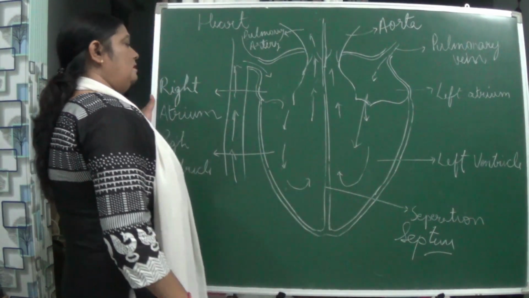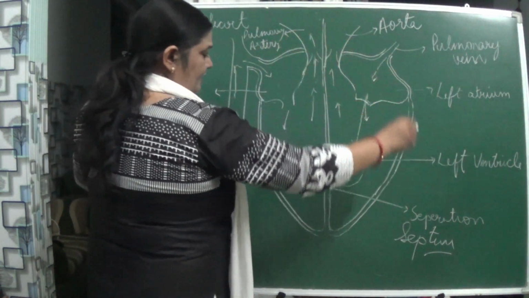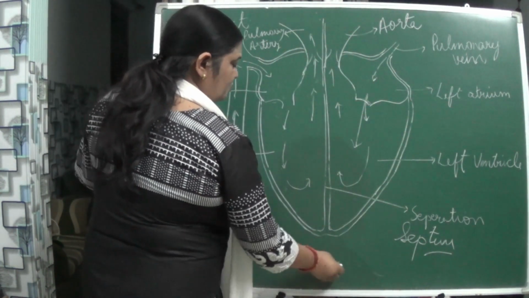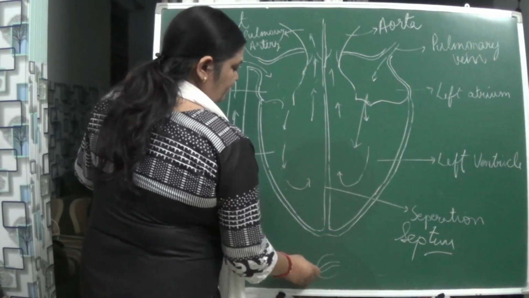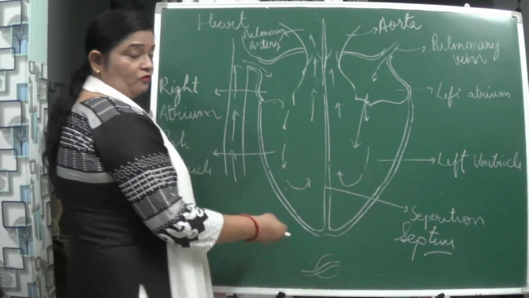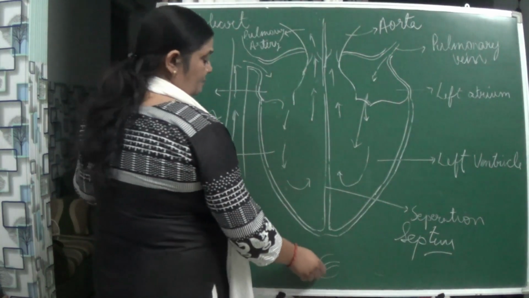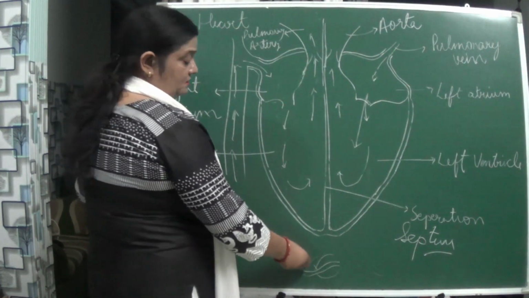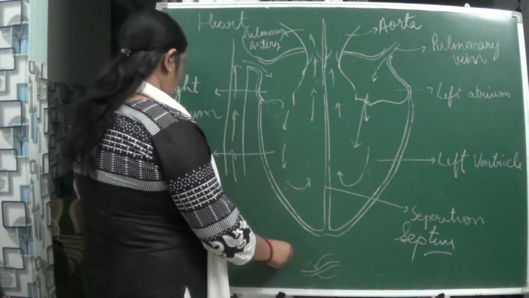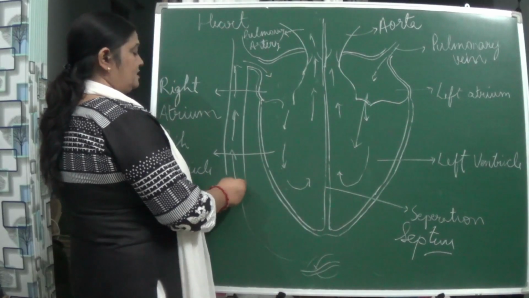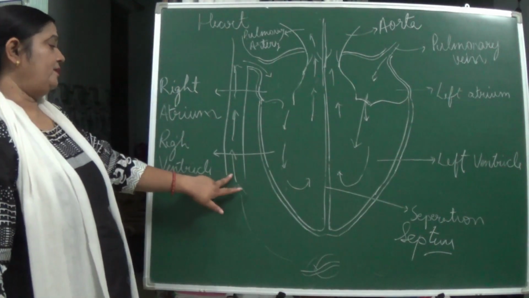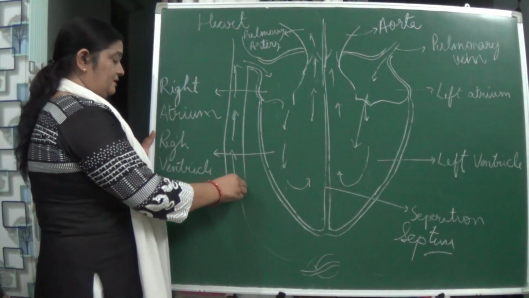So naturally diffusion of all the gases takes place, the food is oxidized and carbon dioxide comes out, enters the venules, and from the vein it again reaches this main vein, that is known as what?